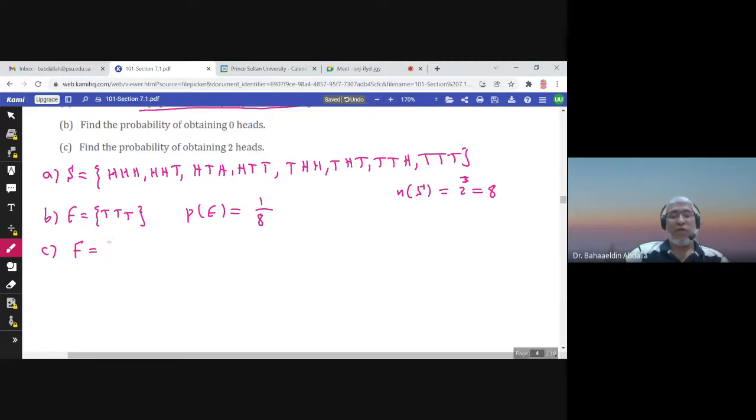Well, let me call it F. Now 2 heads means here I have 2 heads. So this outcome is there. Here I have 2 heads. So this outcome is also there. And here I have 2 heads. And that's it. So the probability of obtaining 2 heads is 3 over 8.